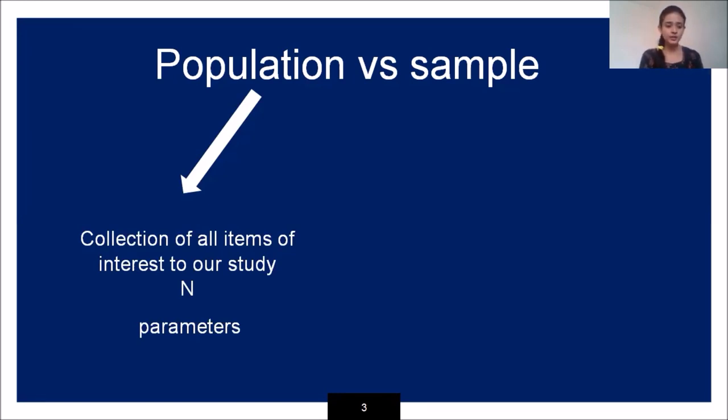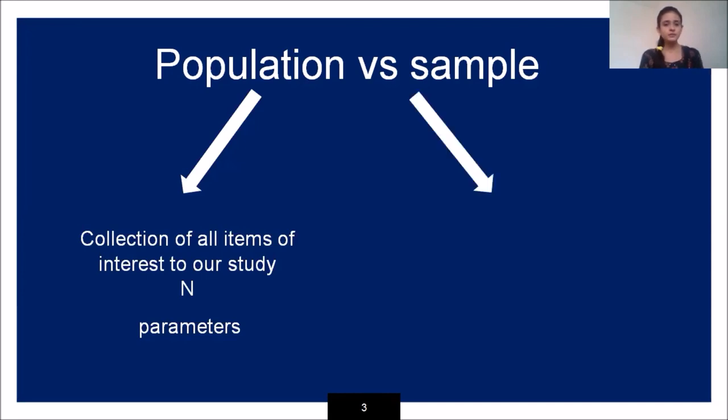I am taking two categories: whether you are interested in doing a survey on university data or on election data. Wide varieties of data are available, so you have to take the complete set of that particular domain of interest. So it is called the collection of all items of interest to our study.